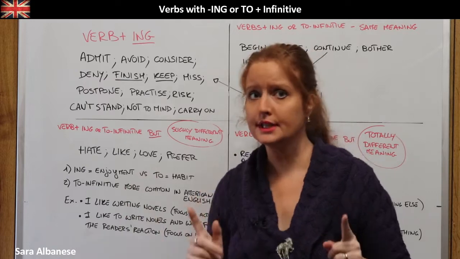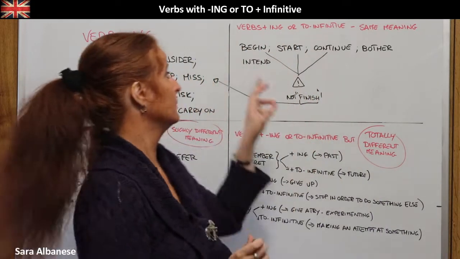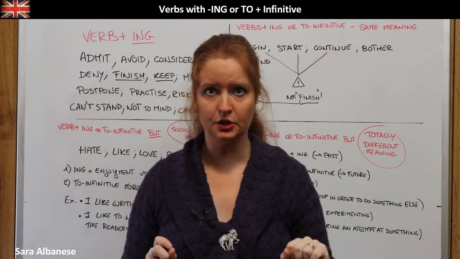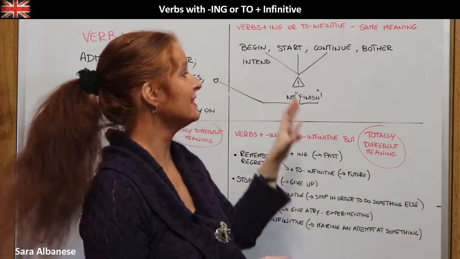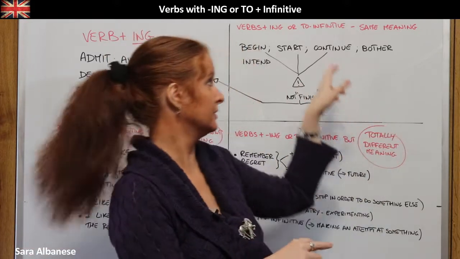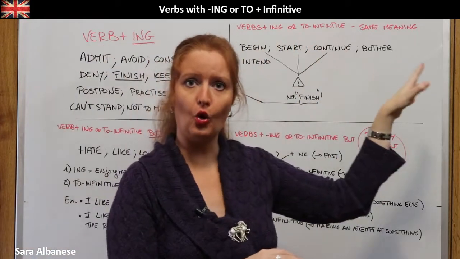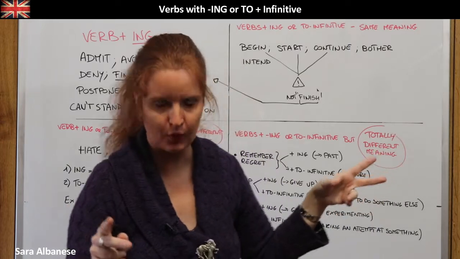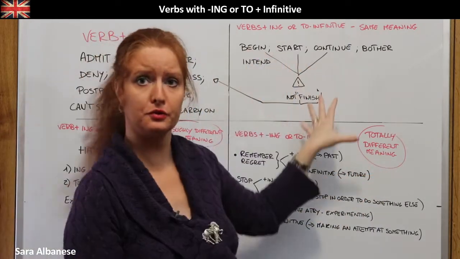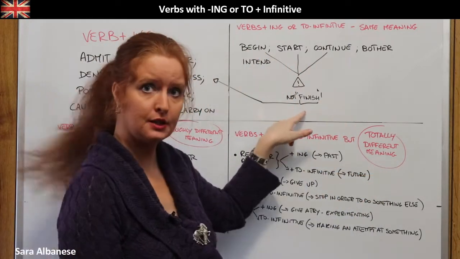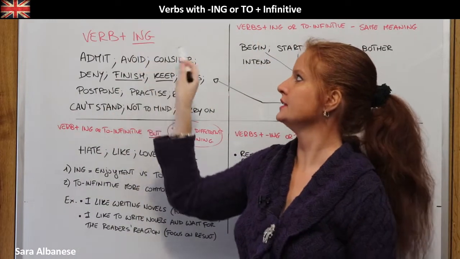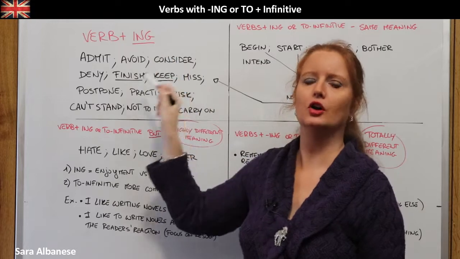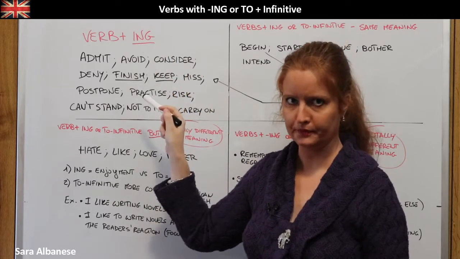Nowadays, begin, start and continue have changed their group, and they can be followed either by the ing form or by the to infinitive. But pay attention, only the three of them. Finish is still one of the verbs that have to be followed by the ing form, okay?